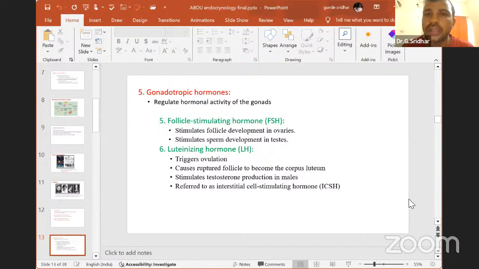Follicle stimulating hormone means it will stimulate the follicles in the ovary as well as the testes, to release the different types of reproductive cells, the gametic cells. Then the last one is called luteinizing hormone. What does luteinizing hormone do generally? LH. Luteinization means popping out of your egg from the Graafian follicle.